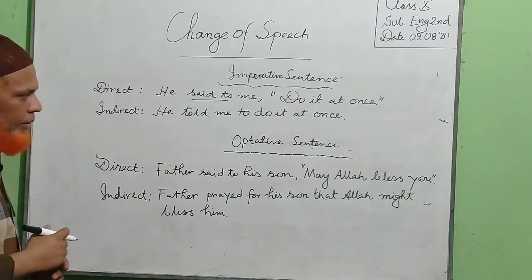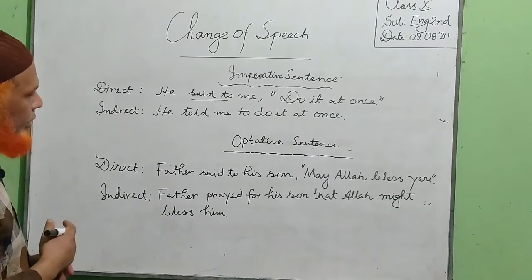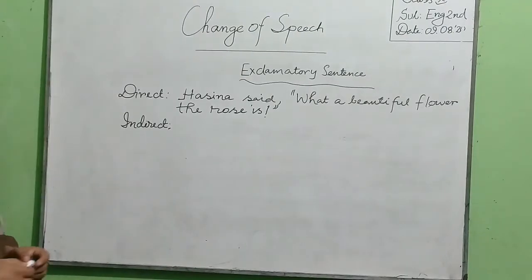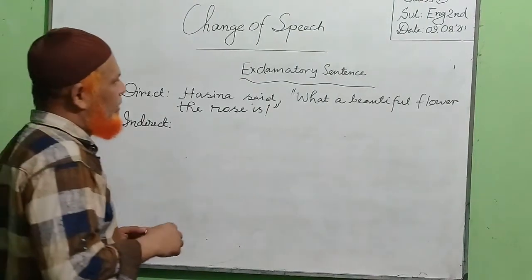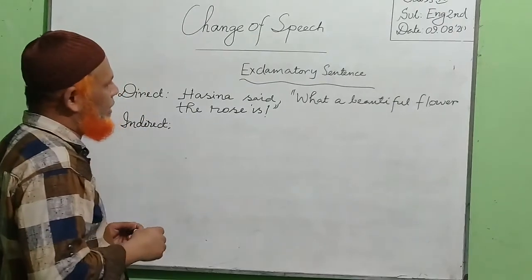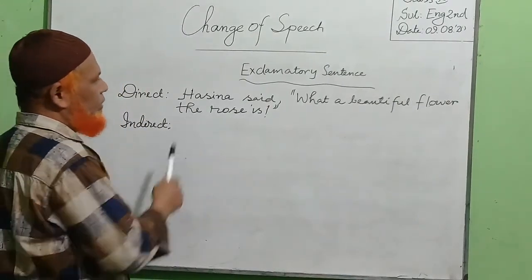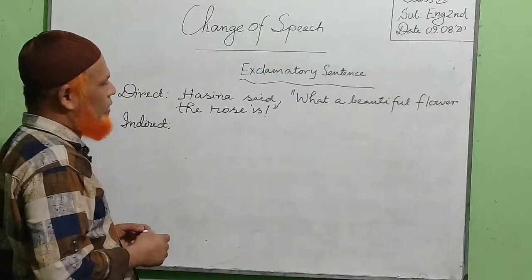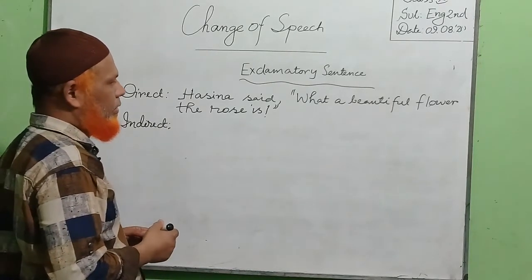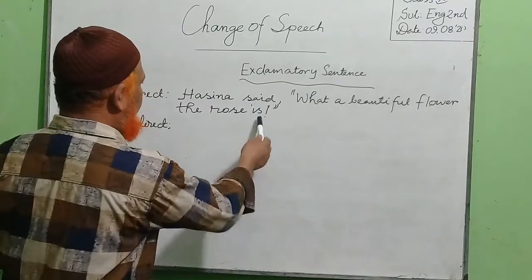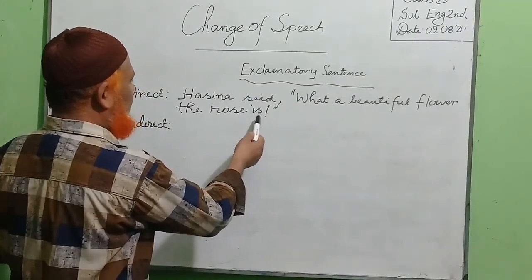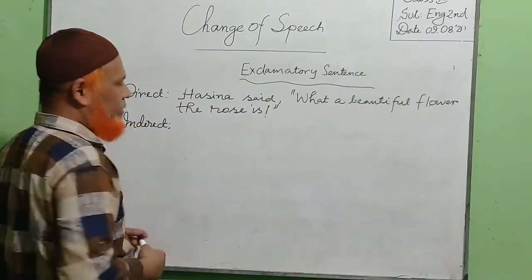Okay, let's start the exclamatory sentence. At the last part of the video, I am now discussing the exclamatory sentence. Here is a sentence of direct speech. Hasina said, what a beautiful flower the rose is. Here it is an exclamatory sentence. We can easily realize the exclamation sign.